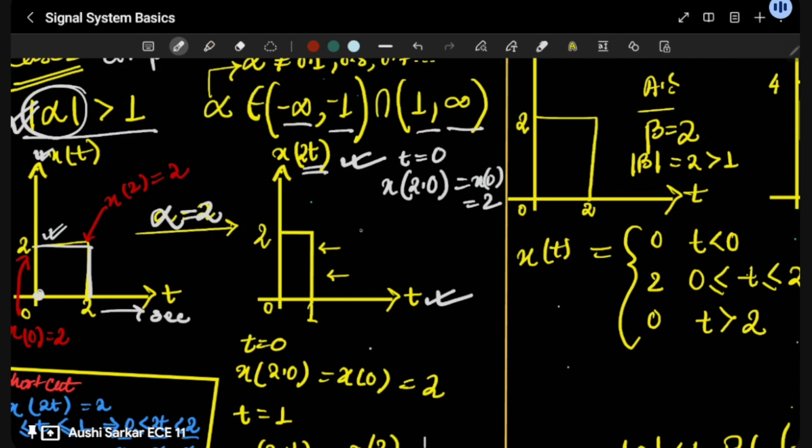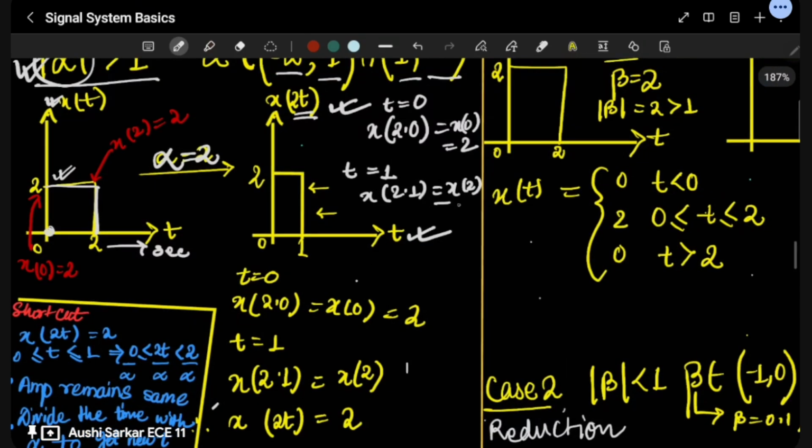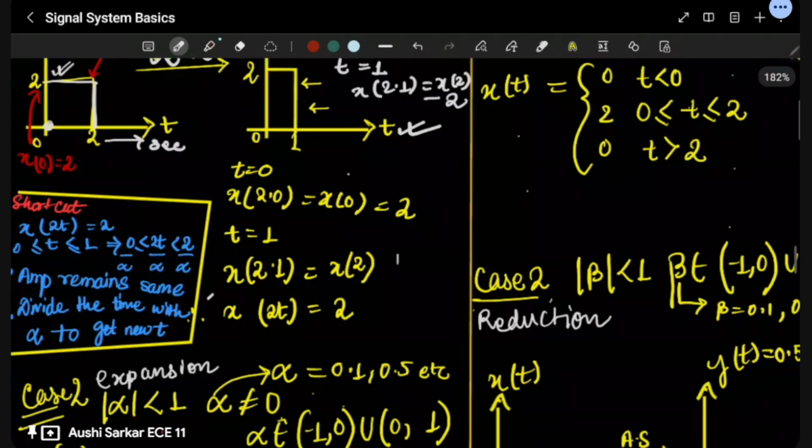Okay, then we are going to take t equals 1. For t equals 1, the value over here is changing to x(2 into 1). That means x is equal to 2. That is also 2 over here. Okay, so initially what can we conclude from here? We can conclude that basically x(2t) is equal to 2. We can conclude this very easily.